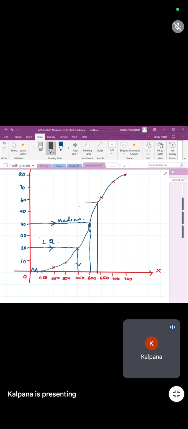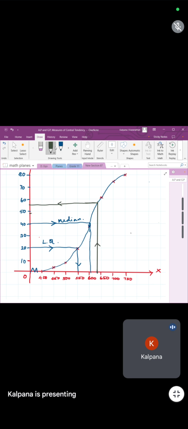At what point does it meet? I'm getting 49. At the point 49 it meets. Okay, the line meets at the point 49.